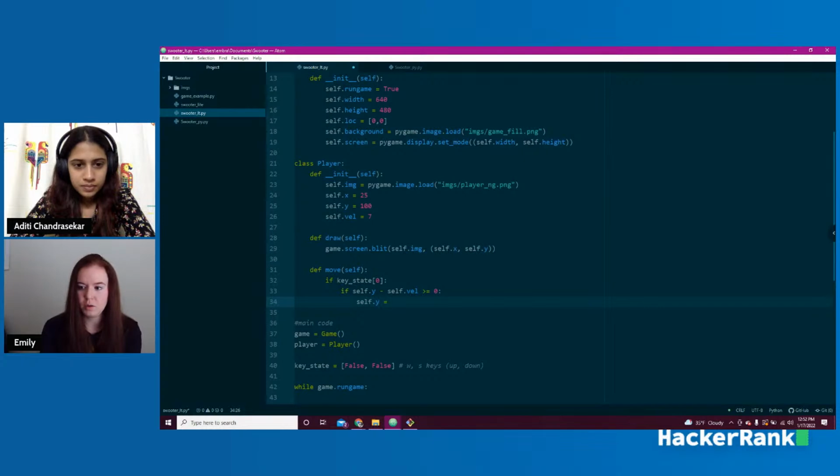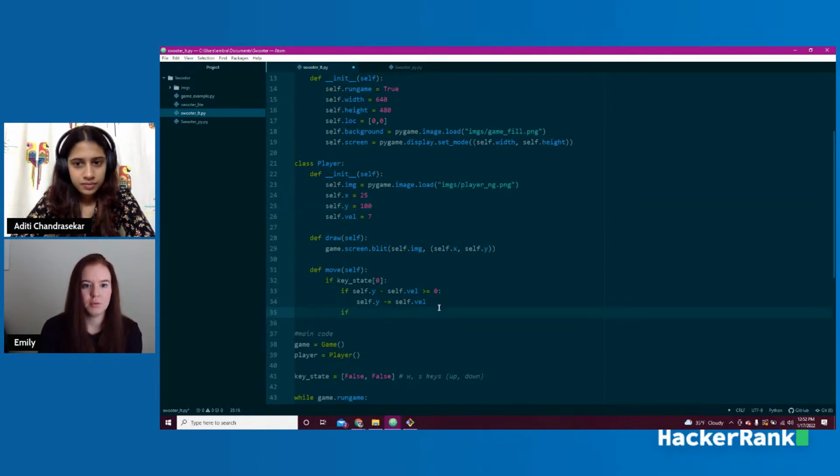Self.y is going to now equal, well, actually, we're going to say minus equals. Minus equals means the same. I could say self.y equals self.y minus self.velocity. Minus equals allows us to skip part of that. I can just say self.y minus equals self.velocity. And this is just going to take its initial location and subtract 7 from it. And now it's at a new location on the screen.